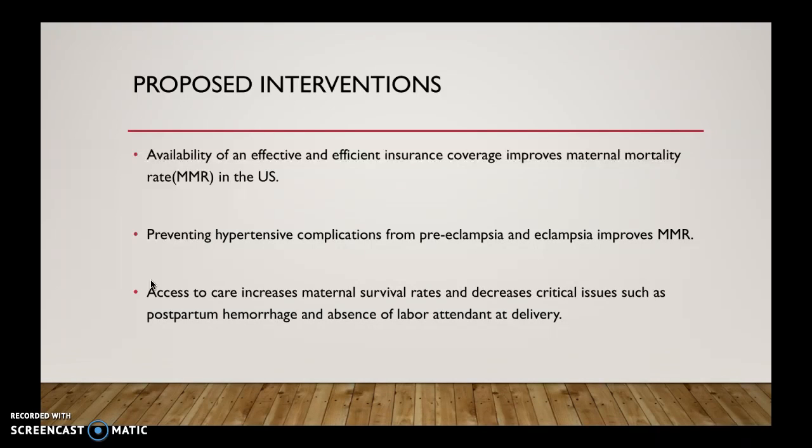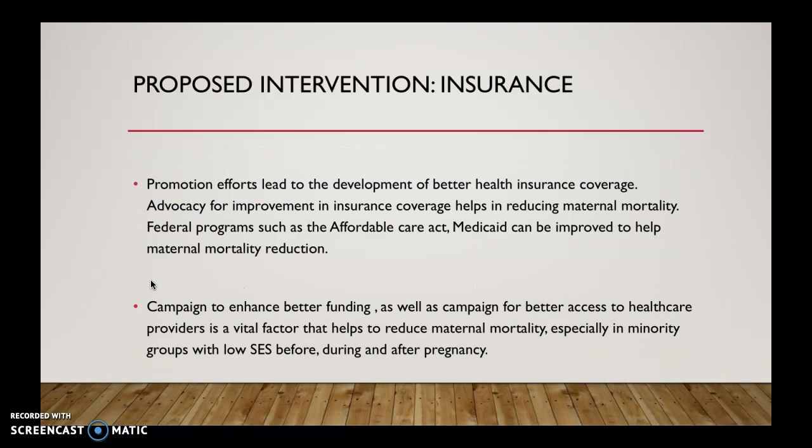And access to care increases maternal survival rates since pregnant women are able to be seen by healthcare providers and complicated issues are seen, such as postpartum hemorrhage. Not only that, but also the absence of a labor attendant at delivery, for the most part in areas that do not have access to healthcare.